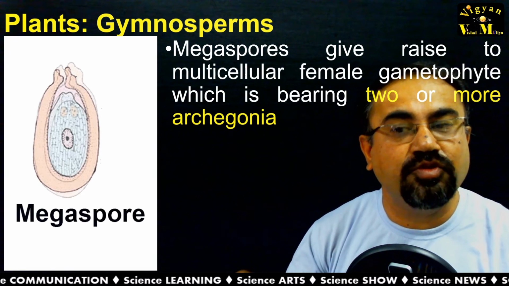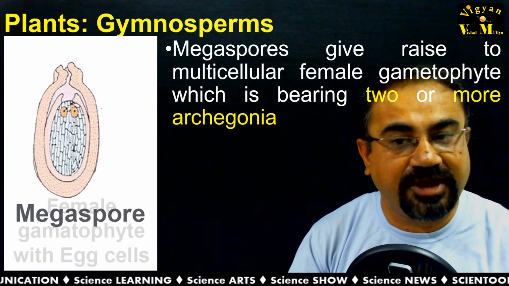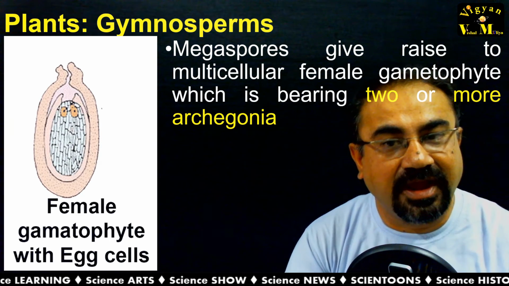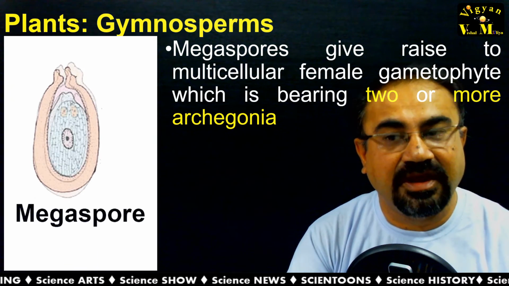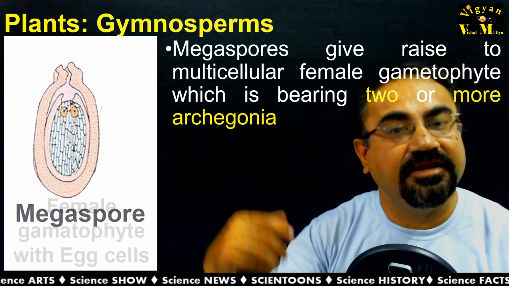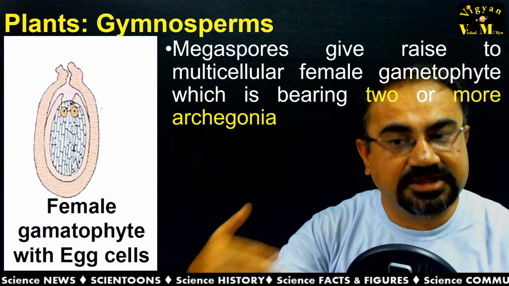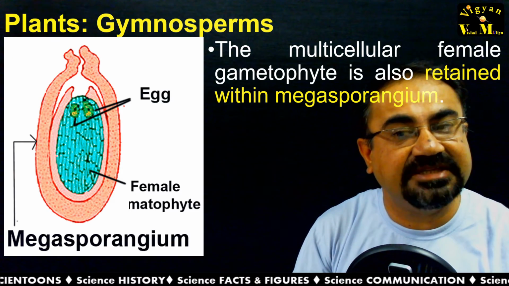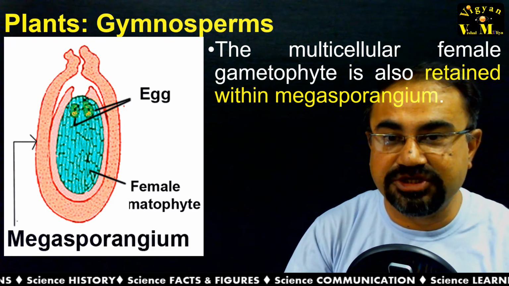Megaspore give rise to multicellular female gametophyte, which is having 2 or more archegonia. This multicellular female gametophyte is remaining as it is in the megasporangium.